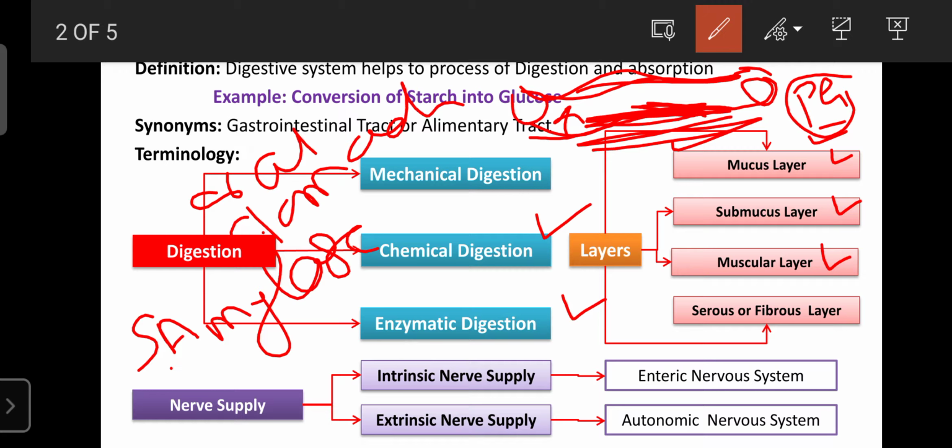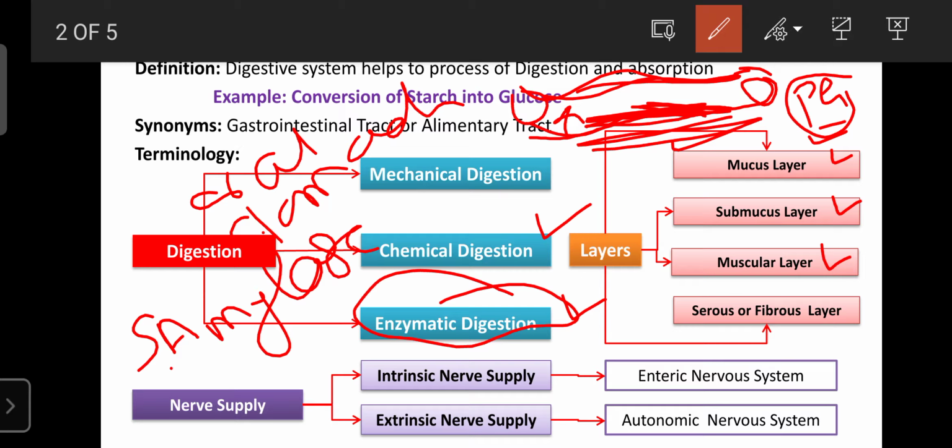So enzymatic digestion also occurs in the small intestine as well as in the large intestine. Whenever digestion occurs where the larger particle is converted into smaller particles in the presence of certain enzymes, that process is known as enzymatic digestion.